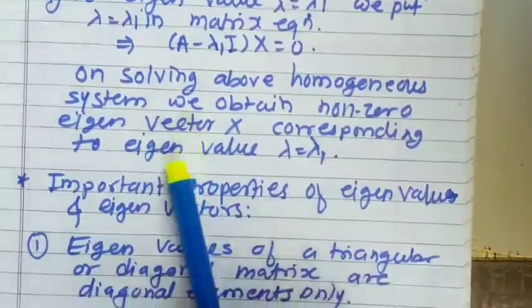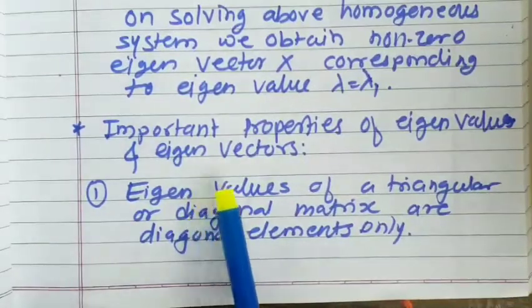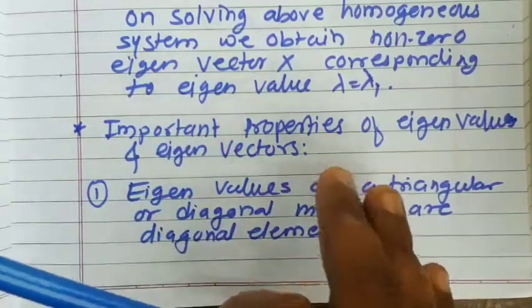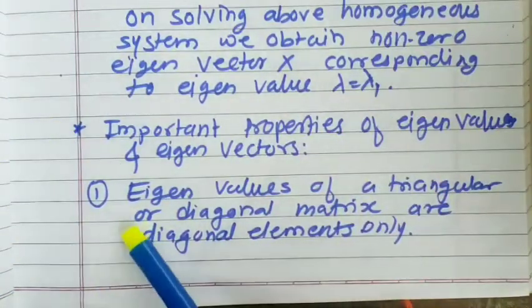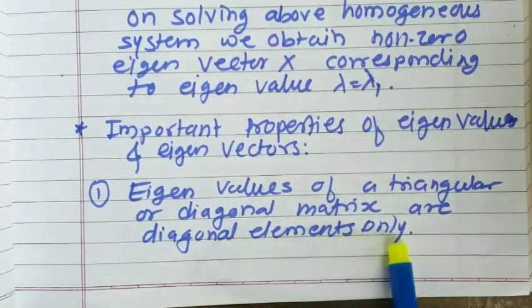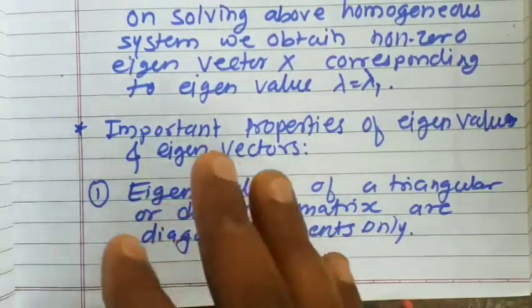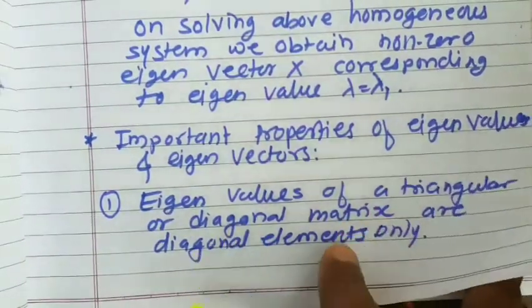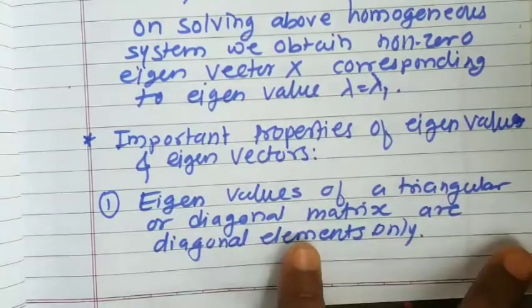Next, some important properties of eigenvalues and eigenvectors we are going to discuss now. First property: eigenvalues of a triangular or diagonal matrix are the diagonal elements only. So whenever you have in front of you a diagonal matrix or a triangular matrix, like upper triangular or lower triangular, you can simply obtain its eigenvalues directly by observing the diagonal elements. Whatever entries you have on the main diagonal will be your eigenvalues. So in that case, you don't have to obtain the characteristic equation. Directly you can list the eigenvalues from the diagonal entries. But for that purpose, you need to identify whether the given matrix is a triangular or diagonal matrix.